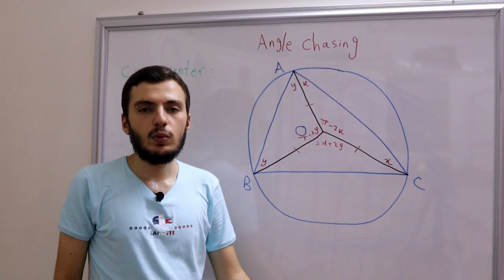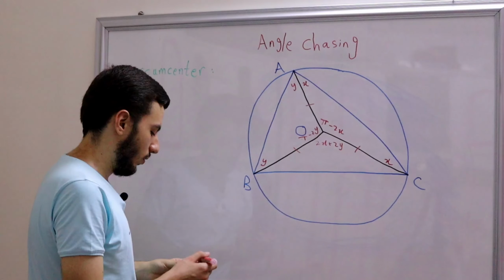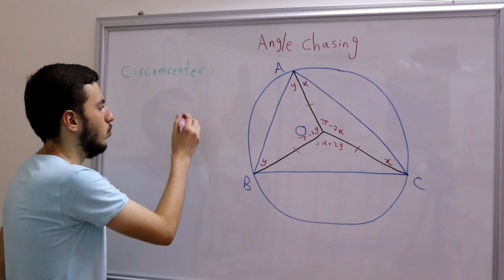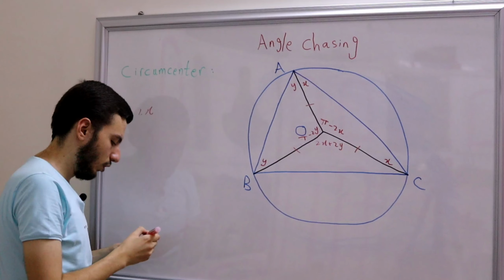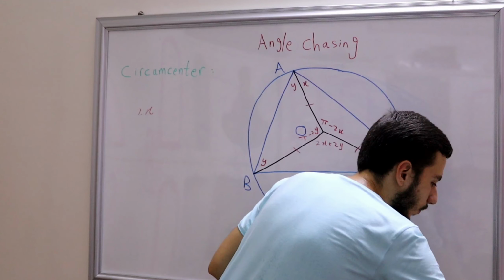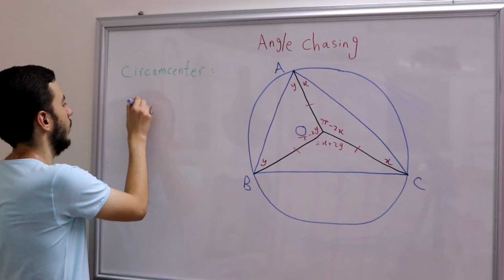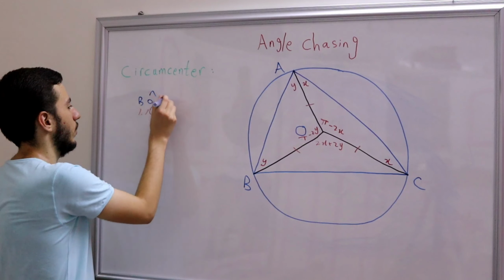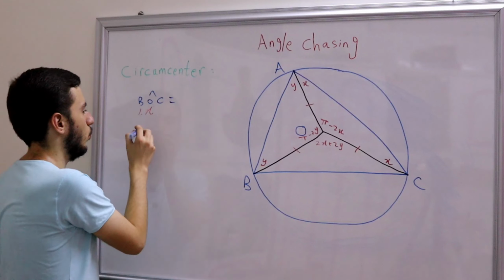But actually this is really simple because guess what? What is 2x plus 2y? Well, let's write it here. Well, simply 2x plus 2y. Okay, let's change the color. Okay, so now we know that BOC is simply equal to 2x plus 2y.